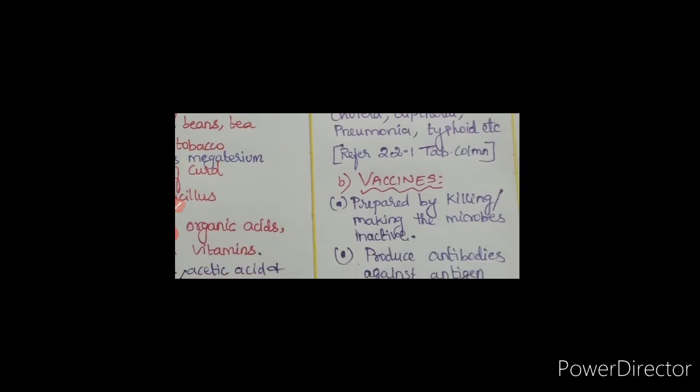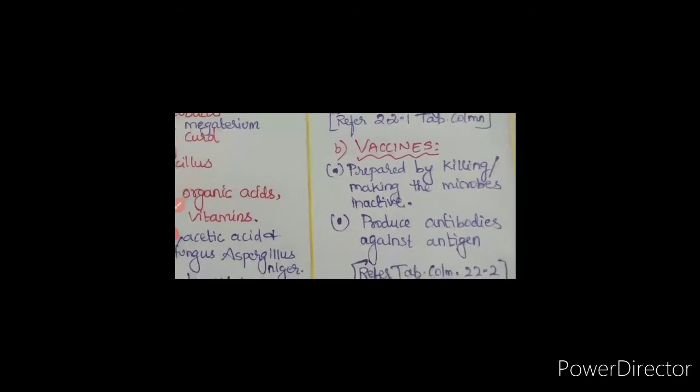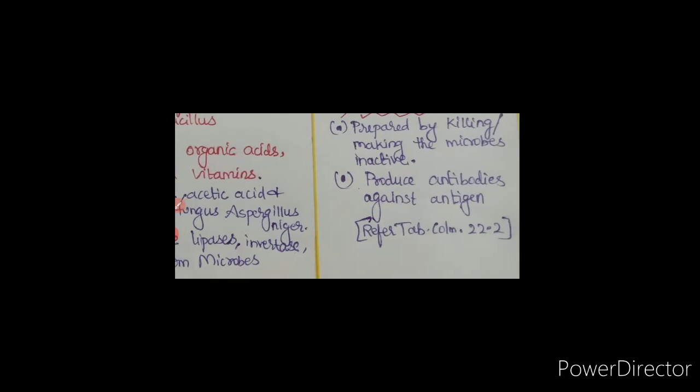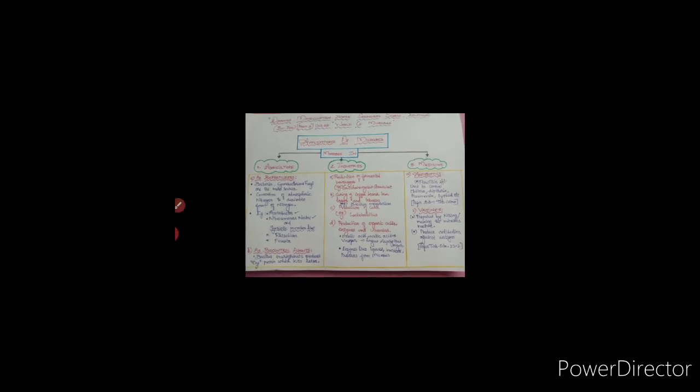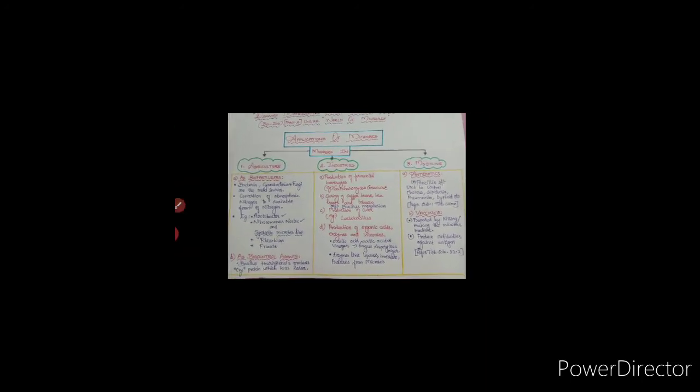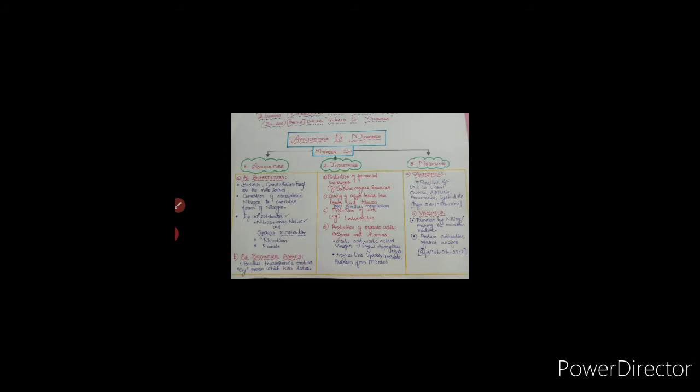Then vaccine. What are vaccines? These are prepared by killing or making the microbes inactive, that is, attenuated. These inactive microbes are unable to cause diseases but stimulate the body to produce antibodies against the antigen in the microbes. This is also explained in table 22.2 on page number 262. So these are the important applications of microbes. The three fields are agriculture, industries and medicine.